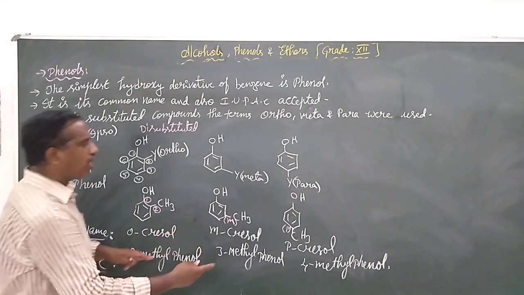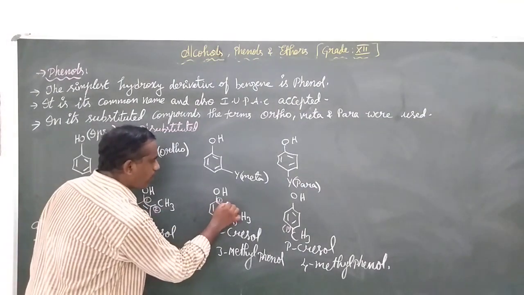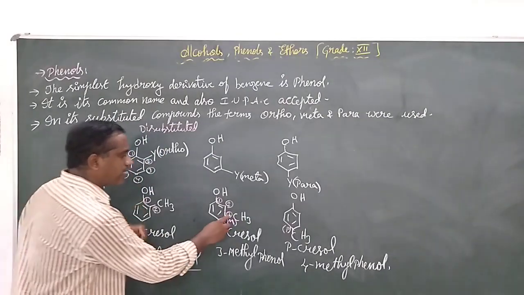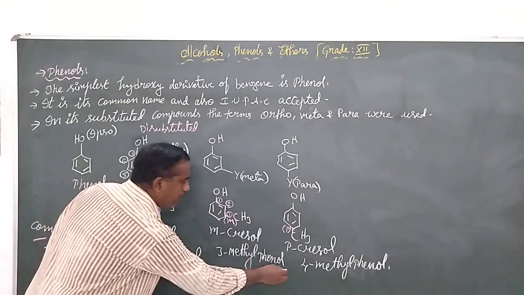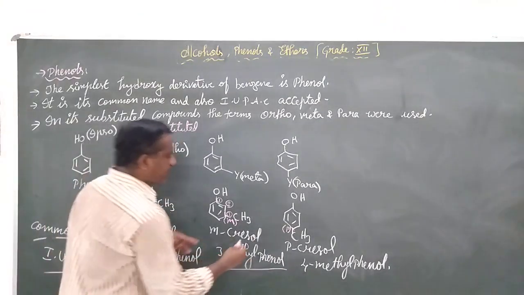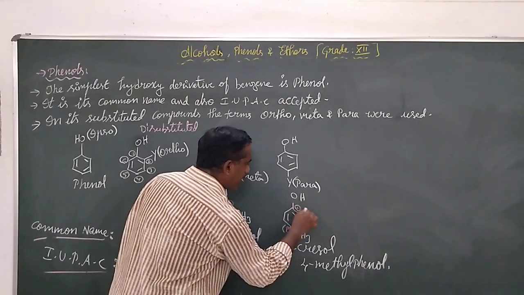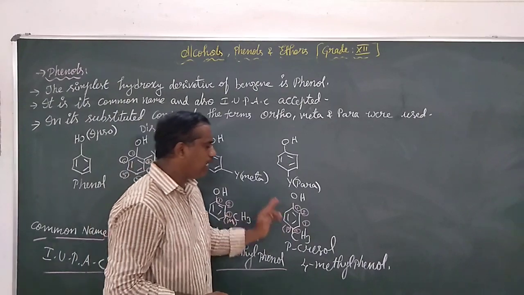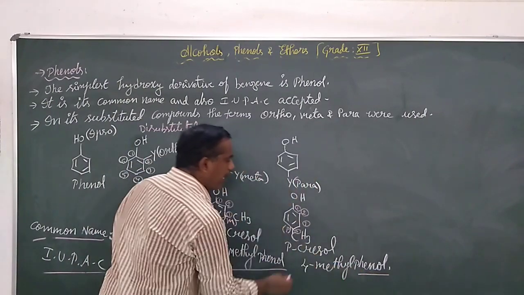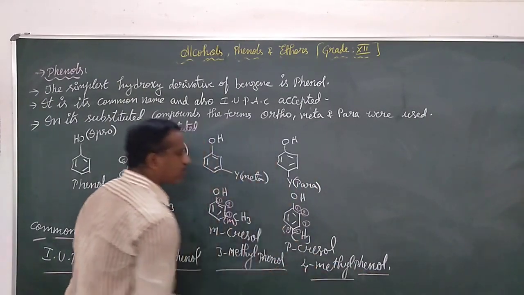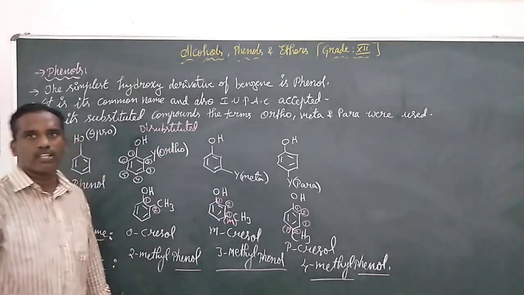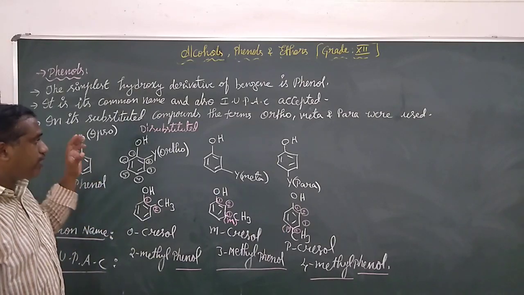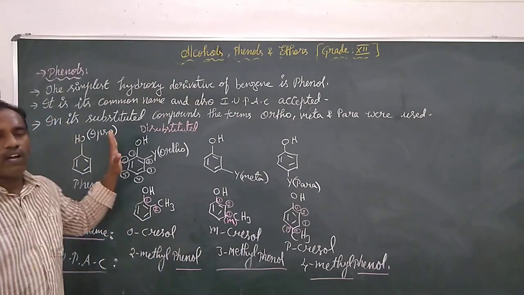The continuity goes on: taking 1, 2 and 3, in IUPAC we give 3-methylphenol. And the last one, taking OH as the root word phenol, the methyl is prefixed as 4-methylphenol. So these are the IUPAC names we give in the case of phenols.